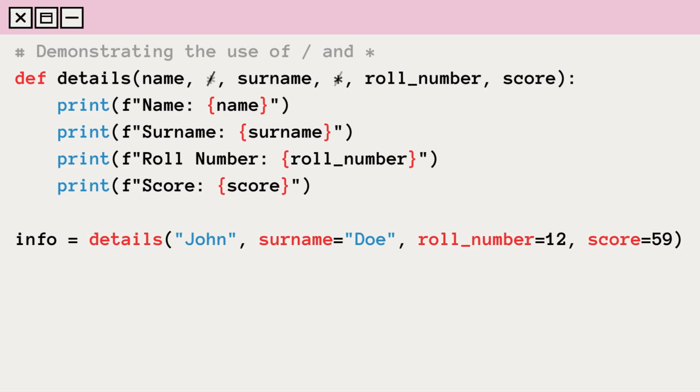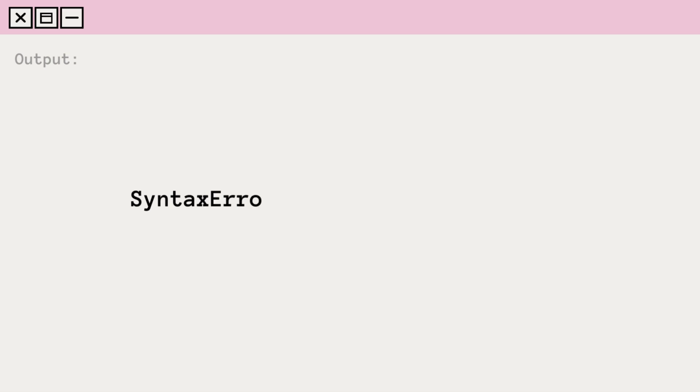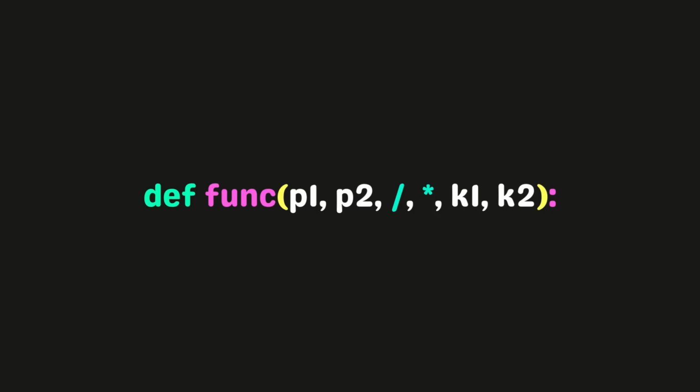Let's experiment. We place the asterisk before the slash to check whether it works or not. Upon running the code, Python raises a syntax error, which means this is not syntactically correct. There's no rule that we should use both of them simultaneously. We can use either of them as per our requirements.